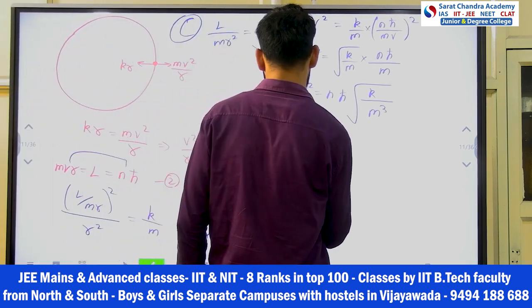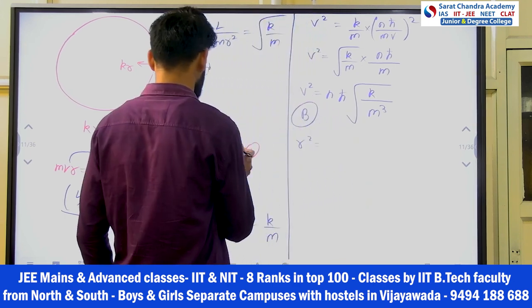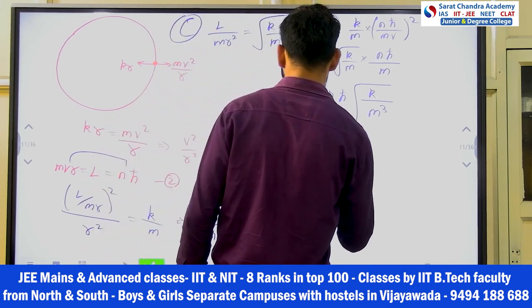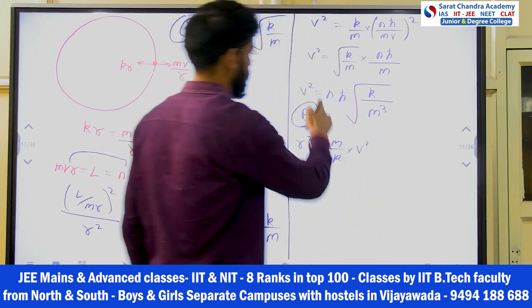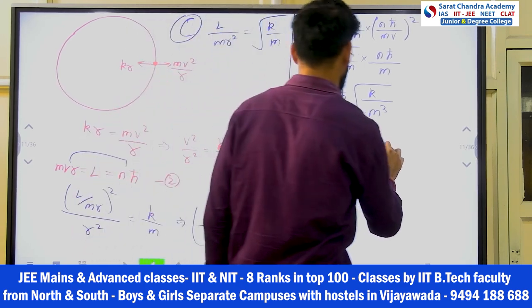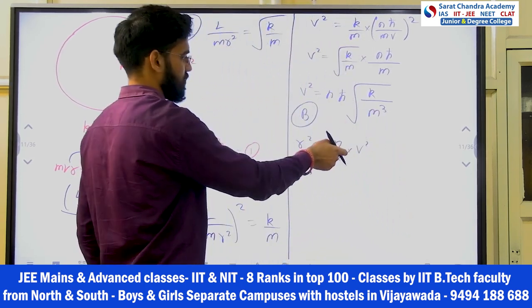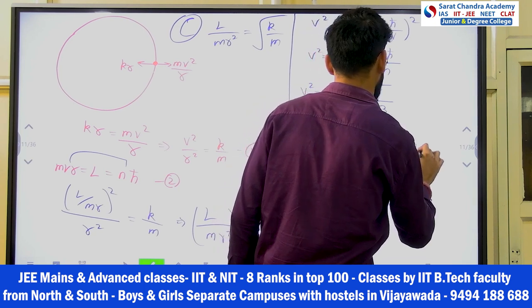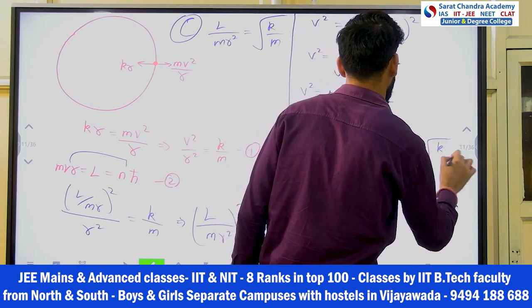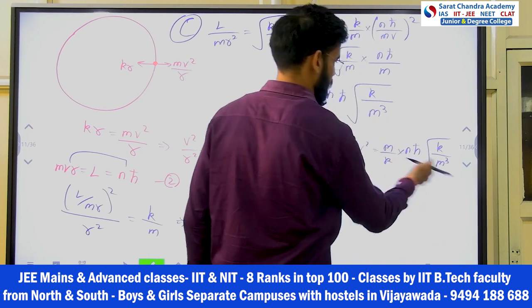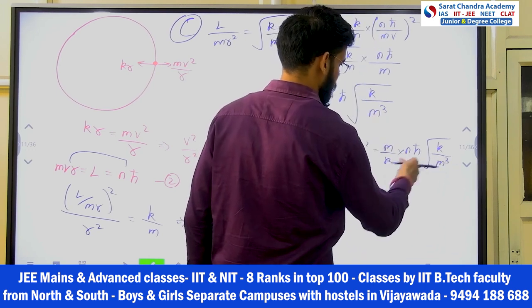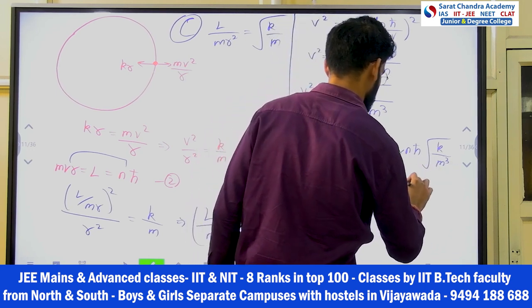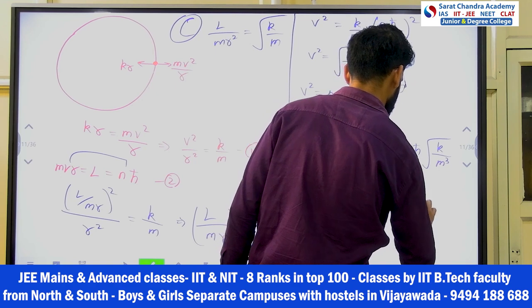R square is what? R square is m by k into v square. V square value I have here, so put that value from here only. So m by k into n h bar under root k by m cube. One m got cancelled out under root, and one k root. So this will become n h bar under root m k.